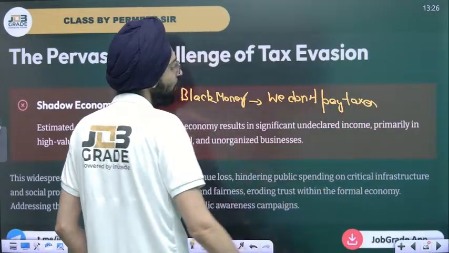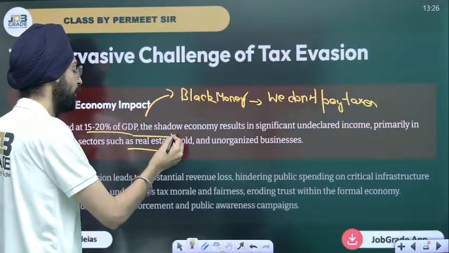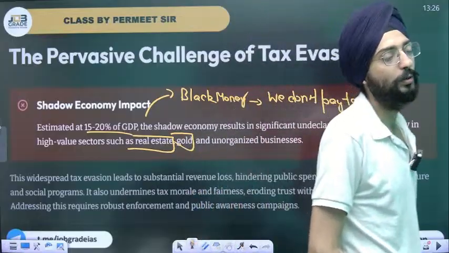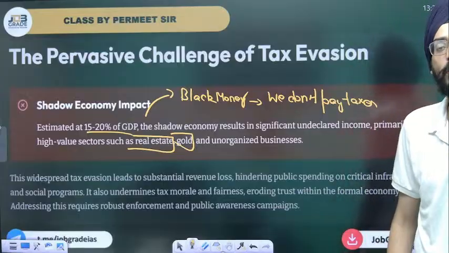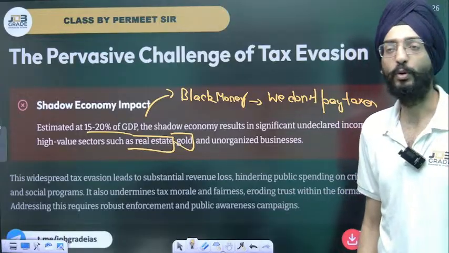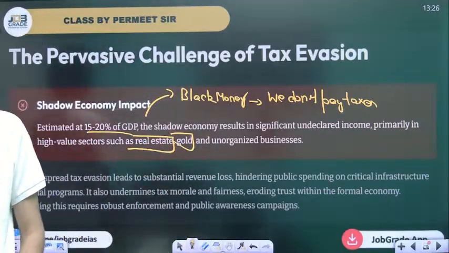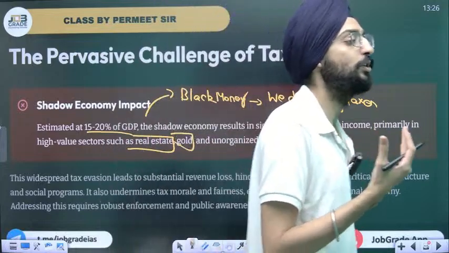And the best way to utilize your black money is real estate or gold. A lot of bureaucrats who indulge in corruption, what they do with the black income, they possibly buy certain real estate, or they invest in gold, because no one's going to trace that. Or another option is a Swiss bank, but that's not for bureaucrats. We'll study that with politician economics.